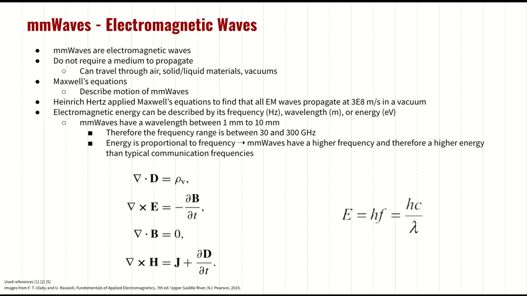Millimeter waves have a wavelength between 1 millimeter and 10 millimeters and frequencies between 30 and 300 gigahertz. Electromagnetic energy is related to its frequency, and millimeter waves have a higher frequency than most communication frequencies. Therefore, they have a higher energy than most communication frequencies.